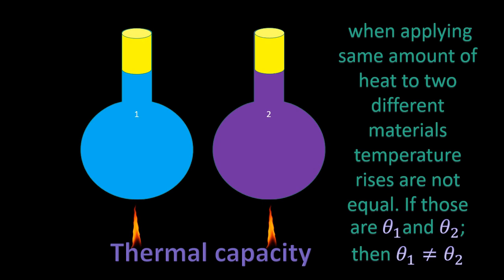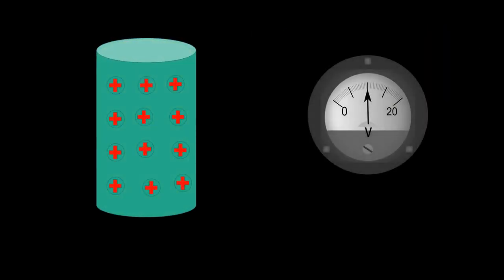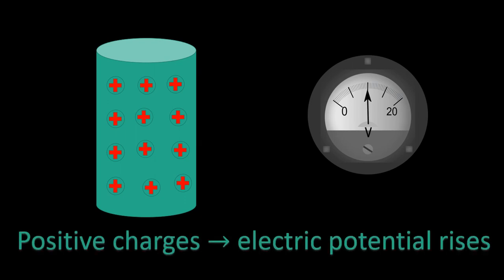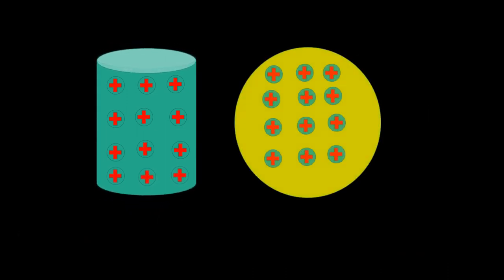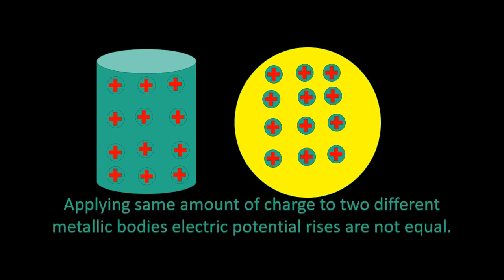Now we are going to electrical phenomena. When we give some positive charges to a metallic body, its potential rises. But when we take two different materials of different shapes and sizes and give the same amount of positive charges, their electric potential rises are not equal.